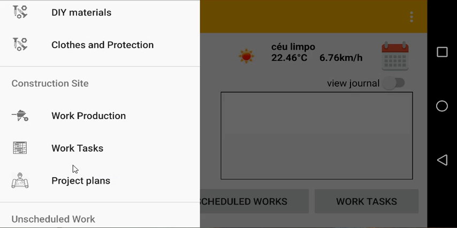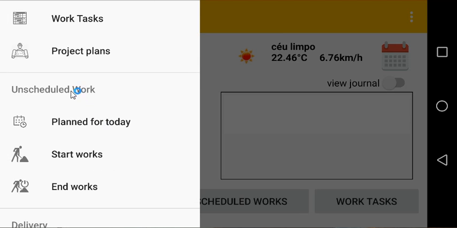And next we have the project plans, where the foreman can view the construction project plans that he needs to guide the construction workers in the construction site during the construction day.